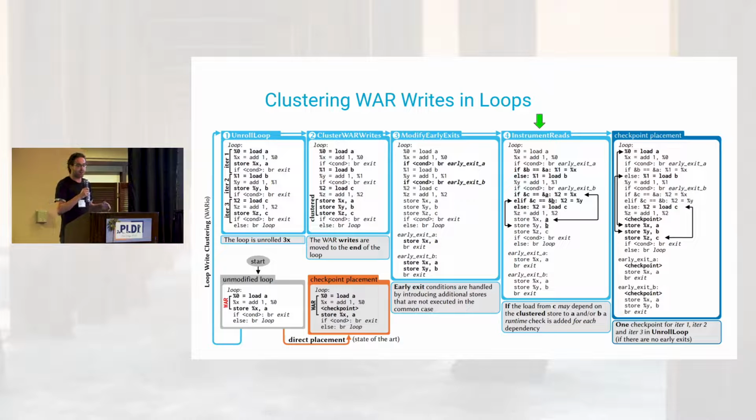Normally adding dynamic checks in a loop might be a very bad idea, but in this case, even though only the registers are checkpointed, managing that still has some overhead, so it's still beneficial to do it like this. Now if we place a checkpoint, we can see that we only need 1 for the 3 iterations that we unrolled. So instead of 3 checkpoints for 3 iterations, we only need 1, and we can obviously scale this up to reduce the number of checkpoints in loops.